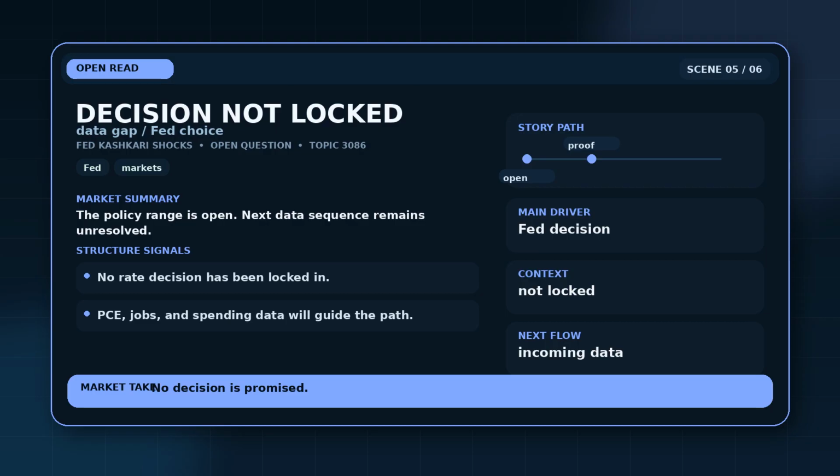Kashkari's comments do not set a decision, they define the range of decisions that remain possible. A sustained drop in core inflation would support cuts, while strong hiring and stubborn prices could keep hike risk alive. The statement should not be read as a promise that either move is imminent. The clean split is that the policy range is open, while the next data sequence still needs evidence. The unsupported leap would be assuming a decision is made: no rate decision has been locked in. PCE, jobs, and spending data will guide the path.